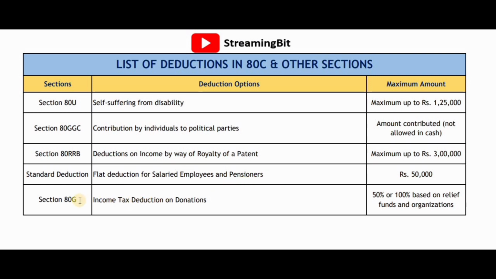And the next one is section 80G, that is income tax deductions on donations. If you are donating any amount to a charitable trust or something, you are entitled to get 50% of the amount or 100% based on the relief funds and organization. So you can avail that as well. And this is the way that you can understand different deductions under 80C and other sections.